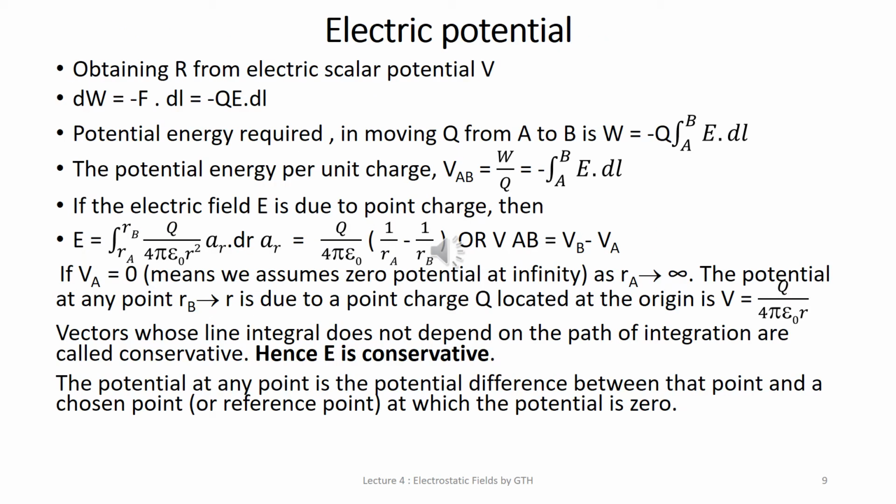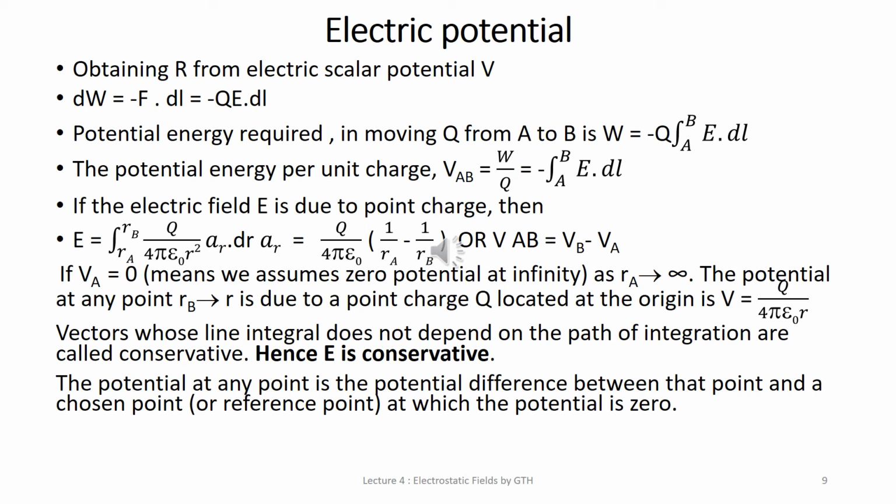In the previous slides, we derived expressions for electric field intensity, and while deriving electric field intensity, we used one more term, that is D, the electric displacement vector. So we have derived a number of equations for electric field intensity for different conditions: in case of sphere, in case of line, in case of surface charge. Now we will define electric potential, which is one more term, and we use this electric potential to derive the expression for electric field intensity.